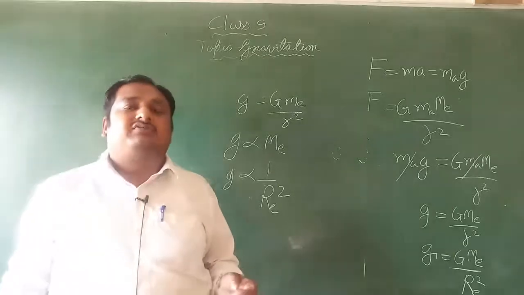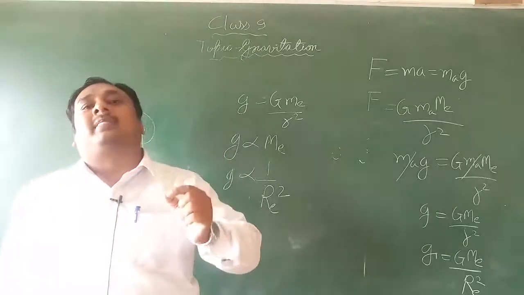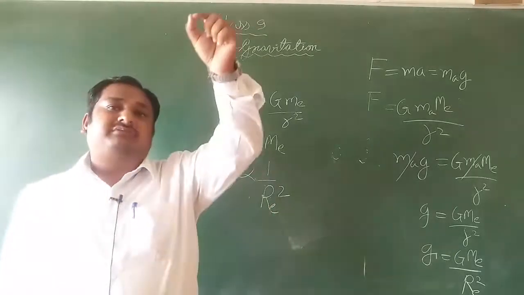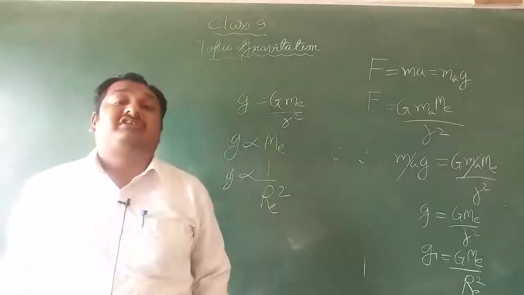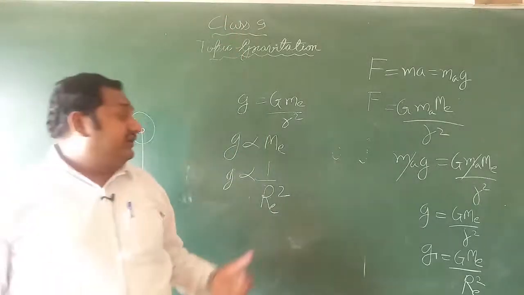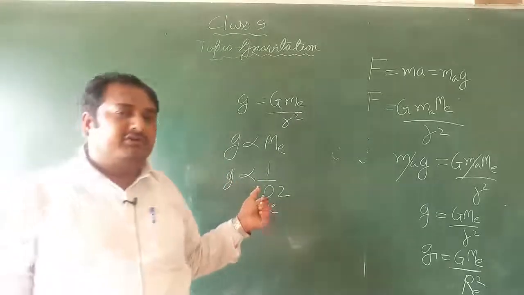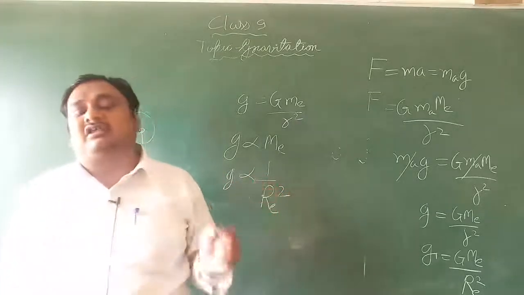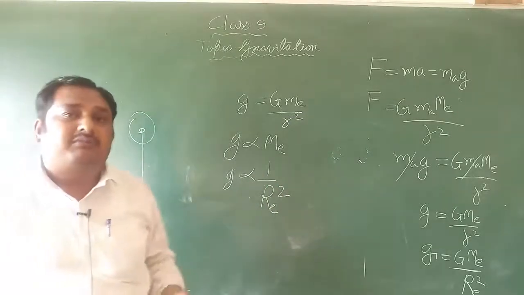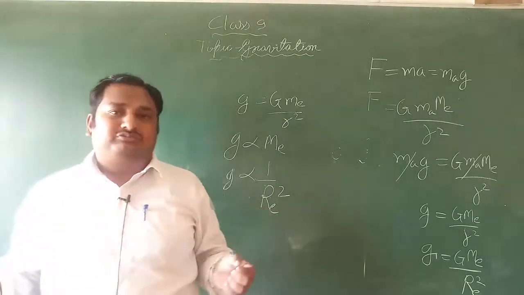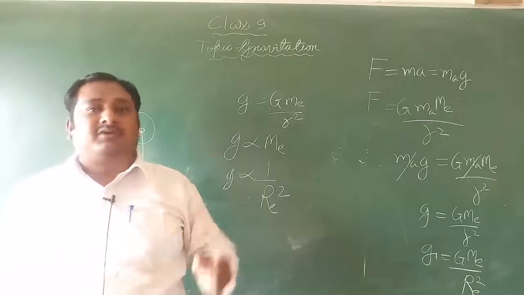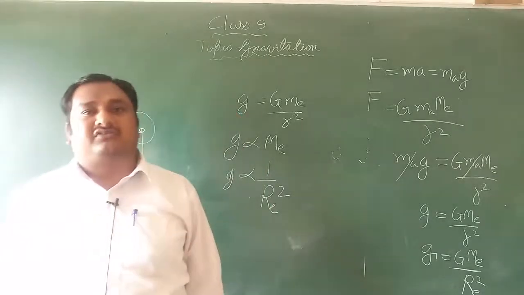This means that if you release a 100 kg object and a 10 gram object from a 10 meter height, they will both reach the earth at the same time, because the acceleration due to gravity is not dependent on the mass of the object. That is a very important result.